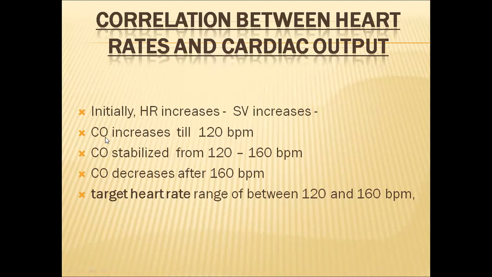As heart rate increases up to 120 beats per minute, the cardiac output gradually increases. Between 120 and 160 beats per minute, there will be no further increase in the cardiac output. So the maximum cardiac output will be seen at 120 beats per minute. In some cases, if the heart rate of the person goes above 160, then what will happen?